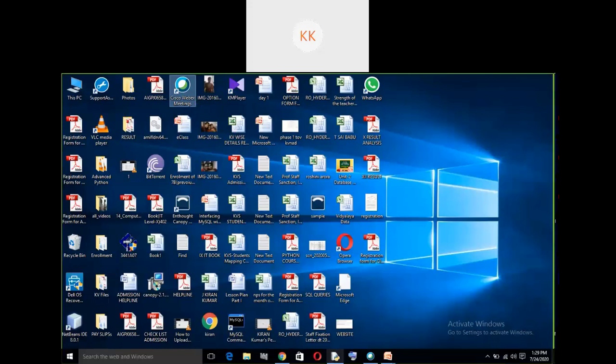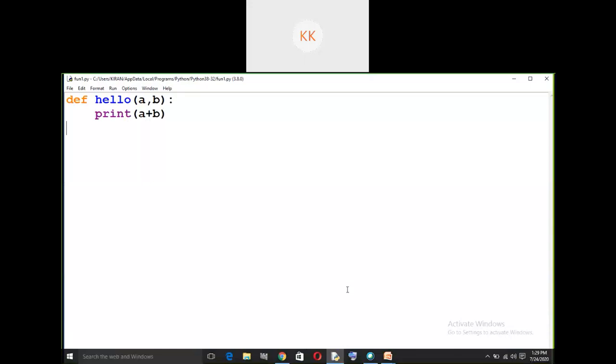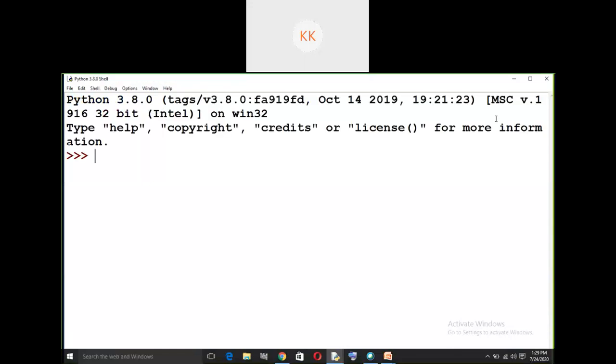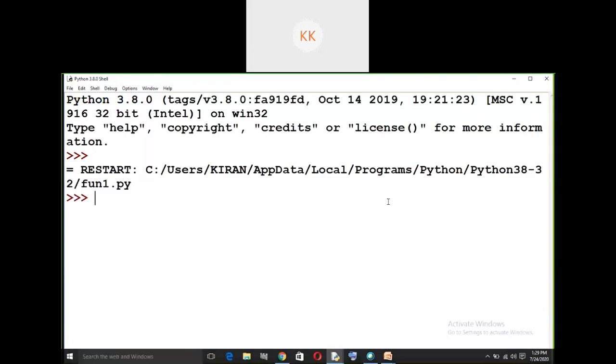So suppose I write 8.5 plus 8. So here this is what we call automatic type conversion.